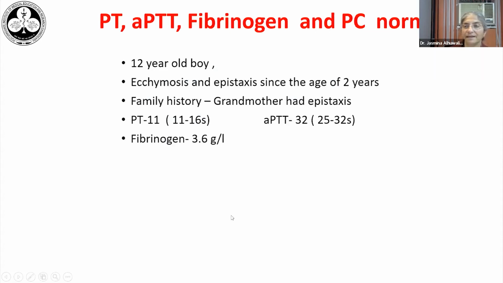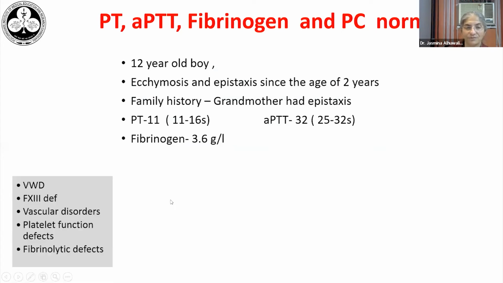and the time of presentation and severity of bleed. A 12-year-old boy came with ecchymosis and epistaxis since the age of 2 years. He had a positive family history. His grandmother had epistaxis. The PT, APTT, and fibrinogen were normal.